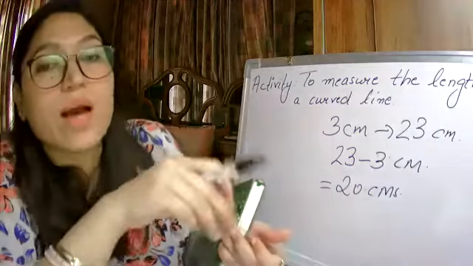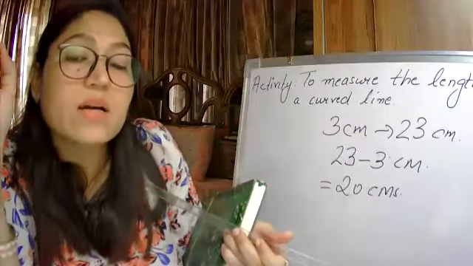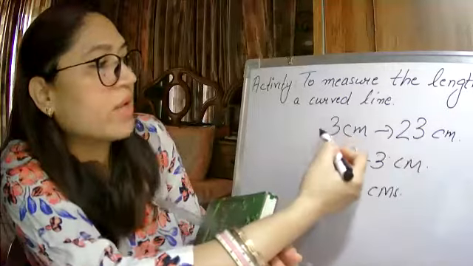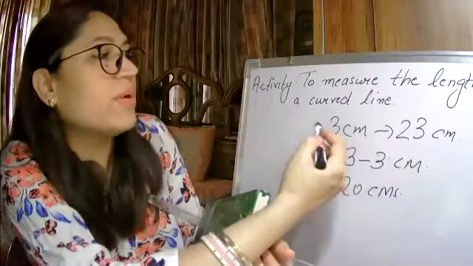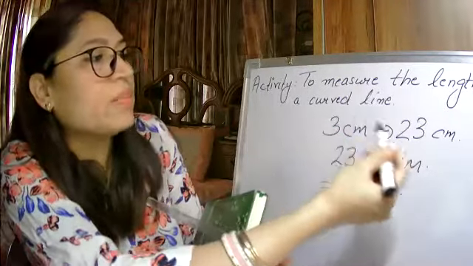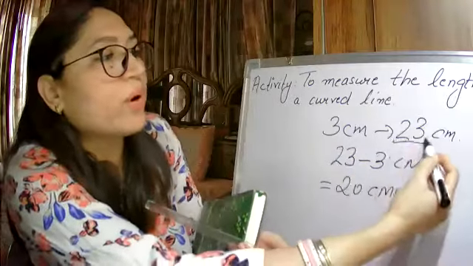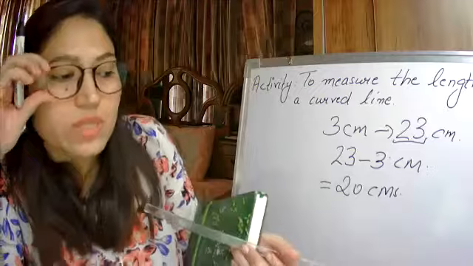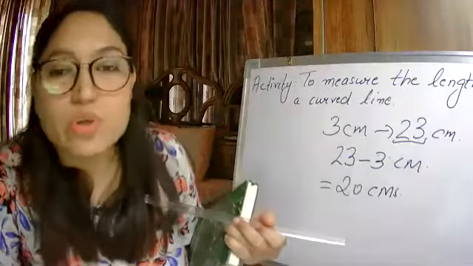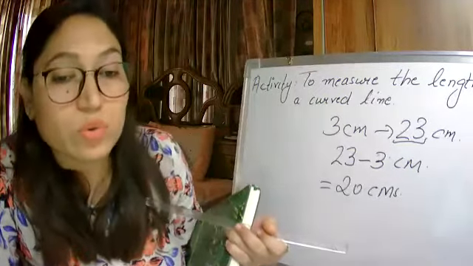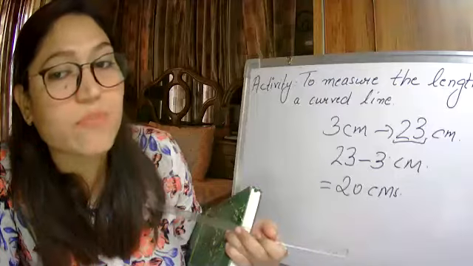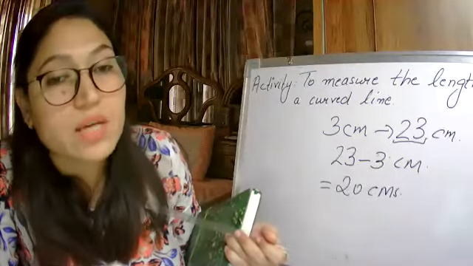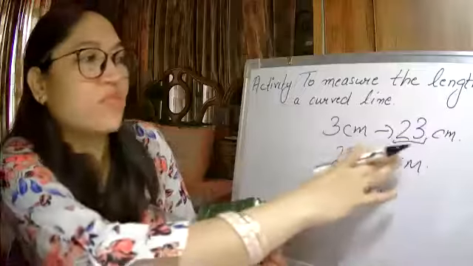Clear? So you have to subtract that number from where you are starting. If you are starting from 1 centimeter, then 1 will come. If you are starting from 2 centimeters, then 2 will come. So that number will be subtracted from the last point, and then we will get the measurement. Clear? So this is the second point which you should take care of. Or you can use this kind of measurement if you have broken ends. If the scale has broken ends or the marks are not clear, then you can use this way also.